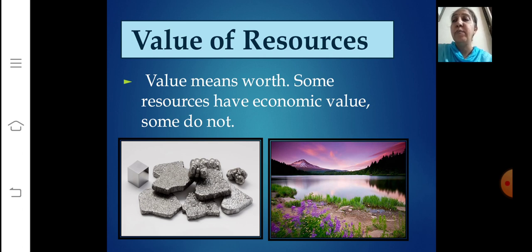See, I told you before this also, value is not always in economic terms. It may be in some other way also. Let's see how. Value means the worth. Some resources have economic value, some do not. Now here I have given you the examples of metals. Metals have an economic value, right? But what about a beautiful landscape?